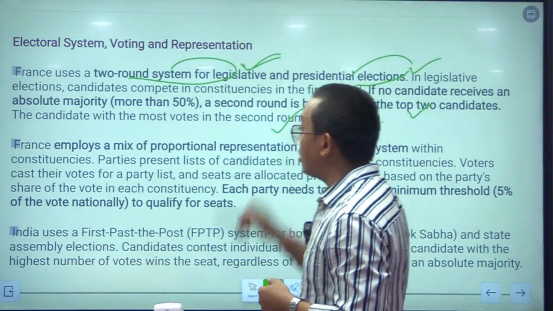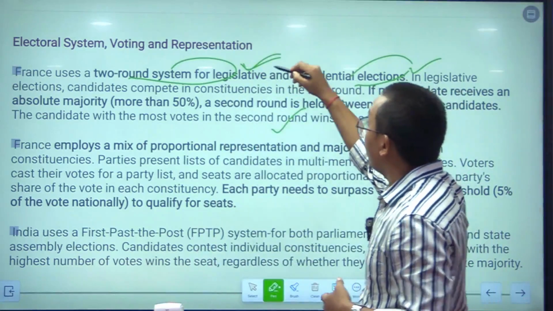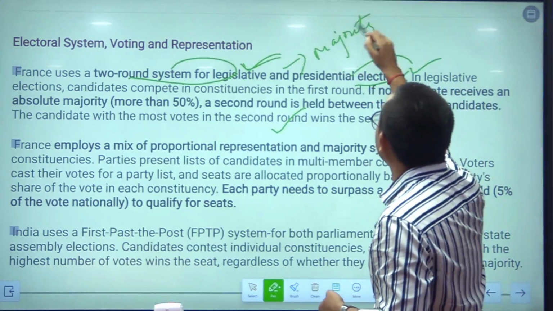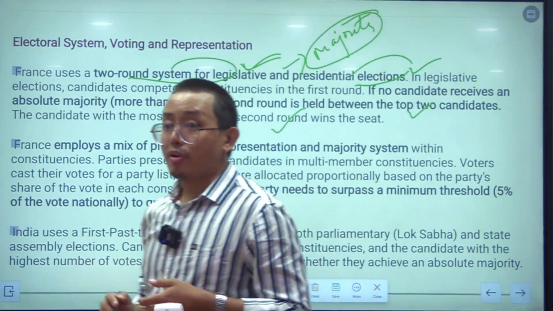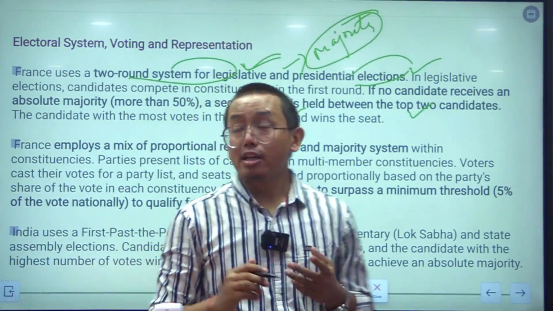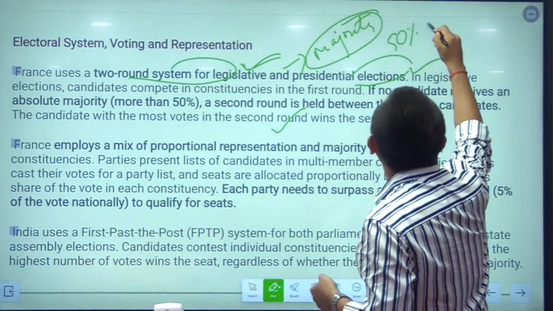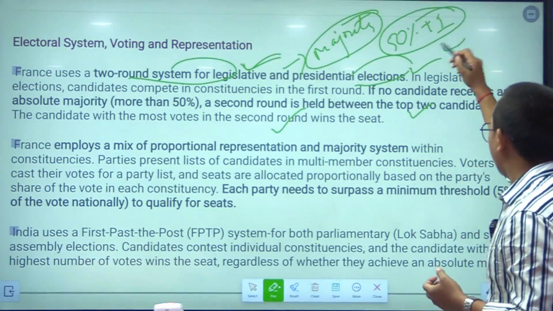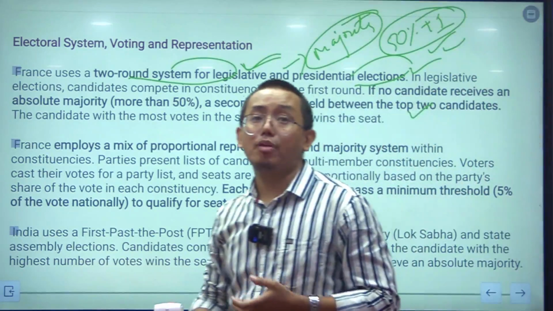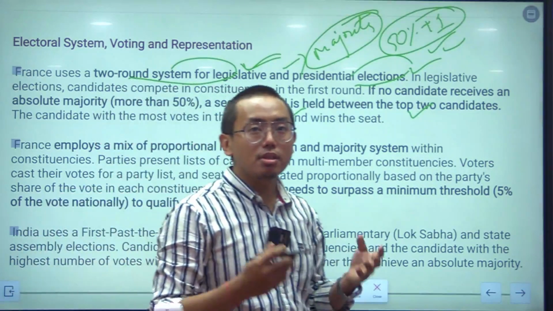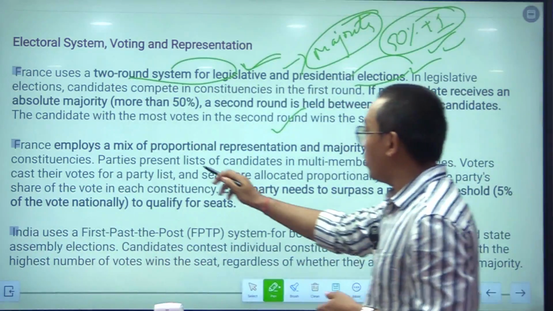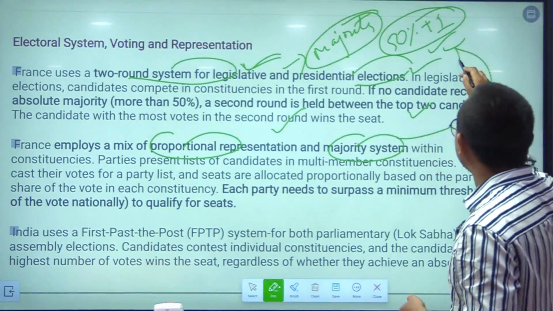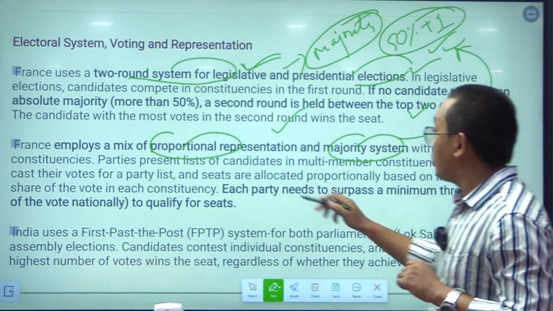And why is there a two-round system in France? The reason is that France follows the system of majority. So, majority must be there in France. The winning party must get 50% of total votes plus one. So, if none of the parties in the first stage gets this percentage of votes, then they will have to fight the election again. For this reason there is a two-round system, and France employs a mix of proportional representation and majority system.